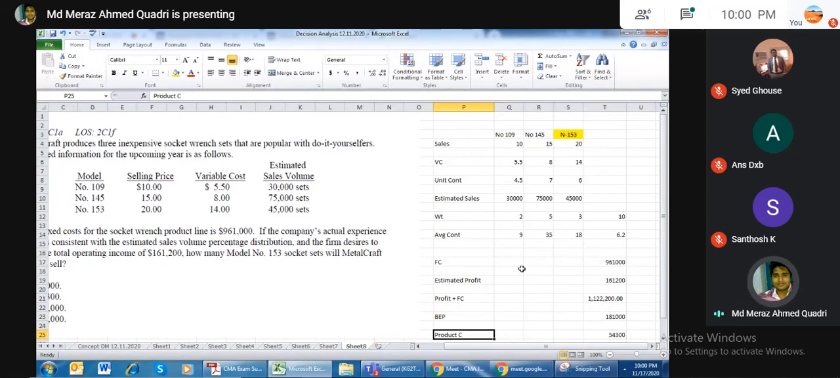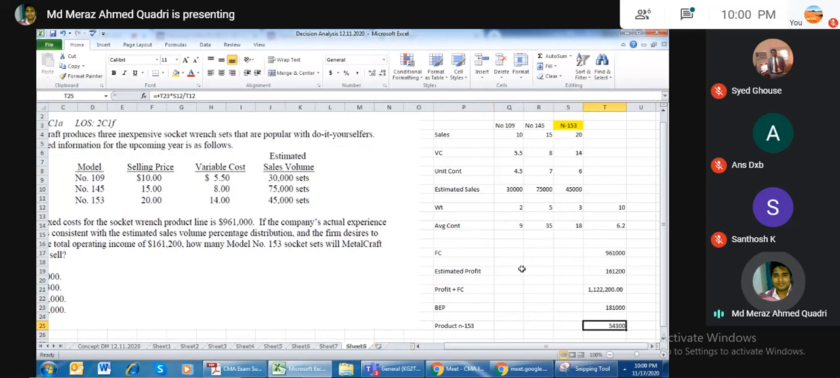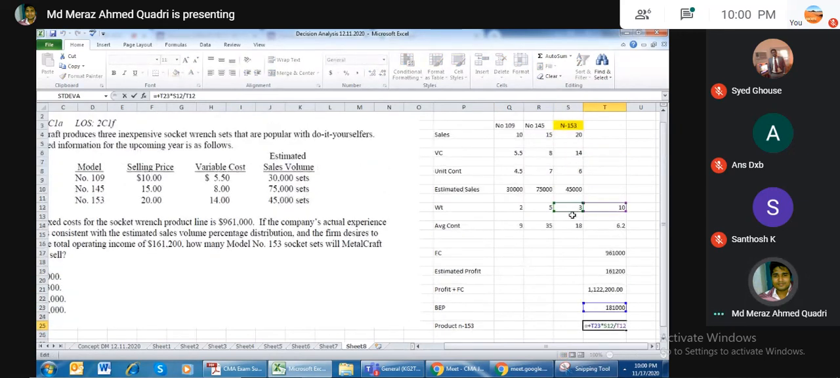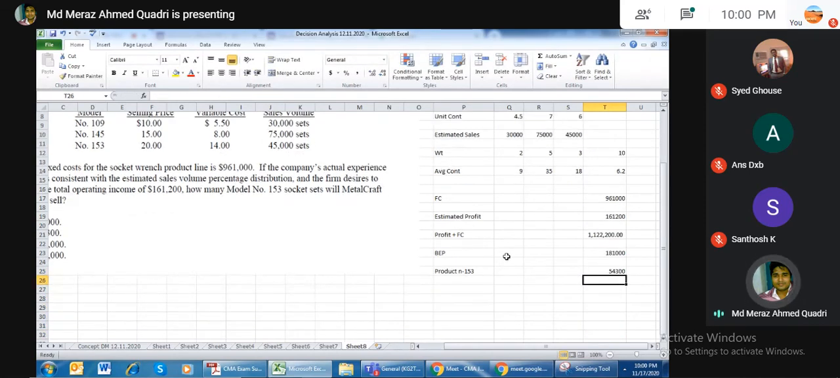Since the question is asking for the last product, 153, I will just apply the weight of 153. It is a 3, that is the individual ratio out of 10. So 181 multiplied by 3 divided by 10. If I do, I will get the units required to be sold from product 153 to earn the profit, and to cover the fixed cost.